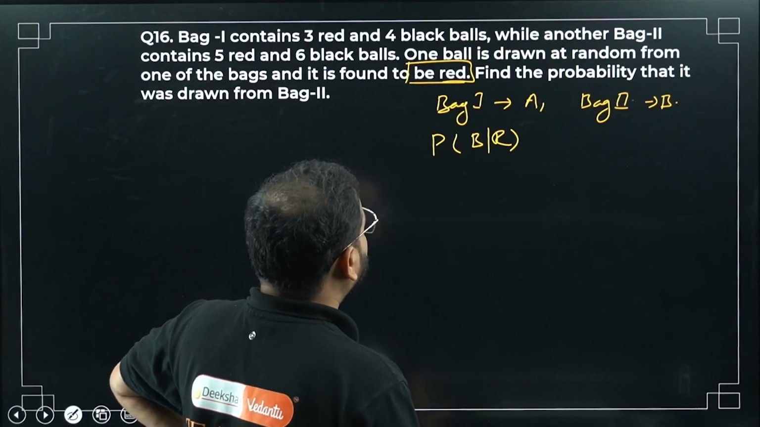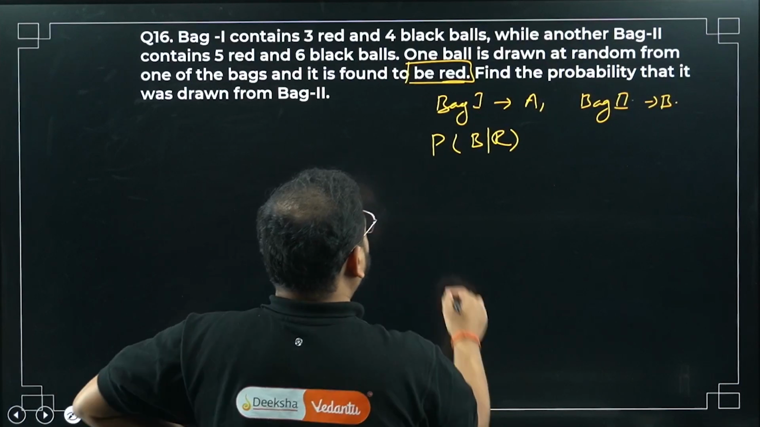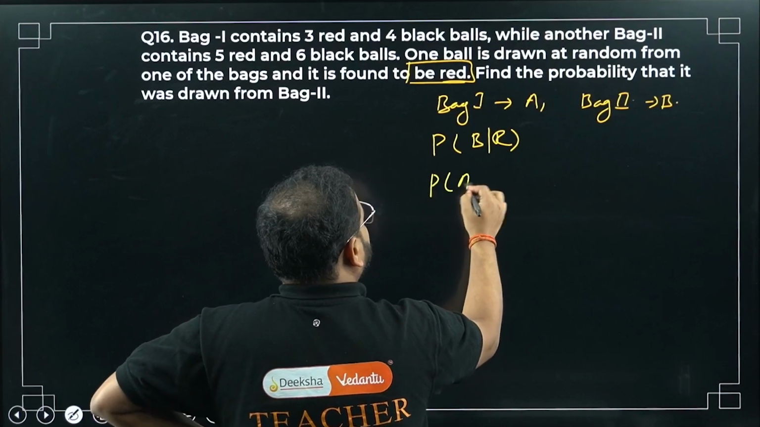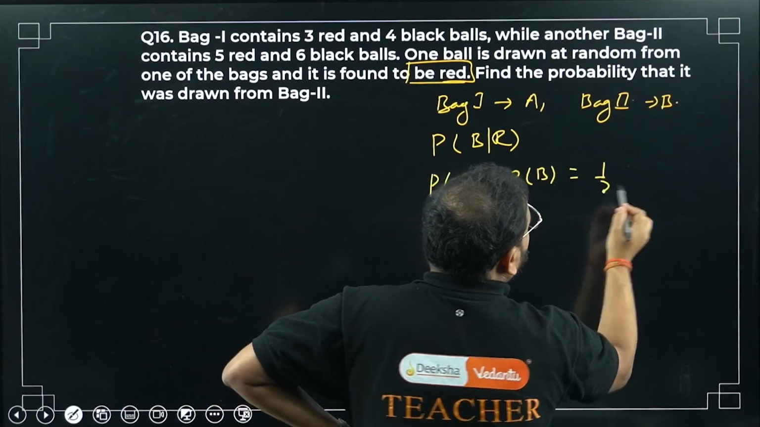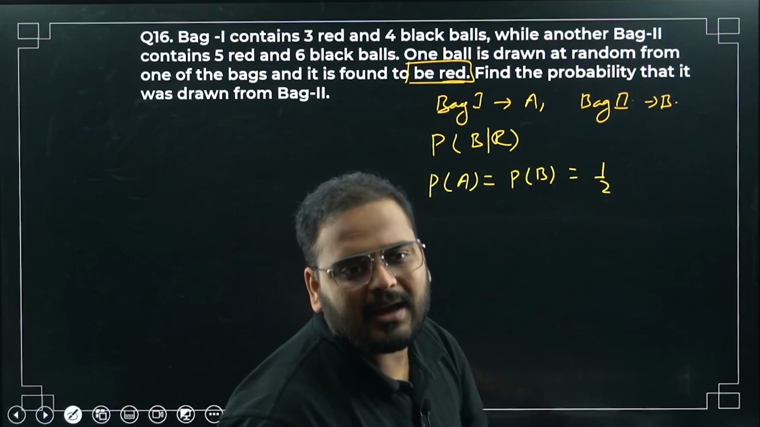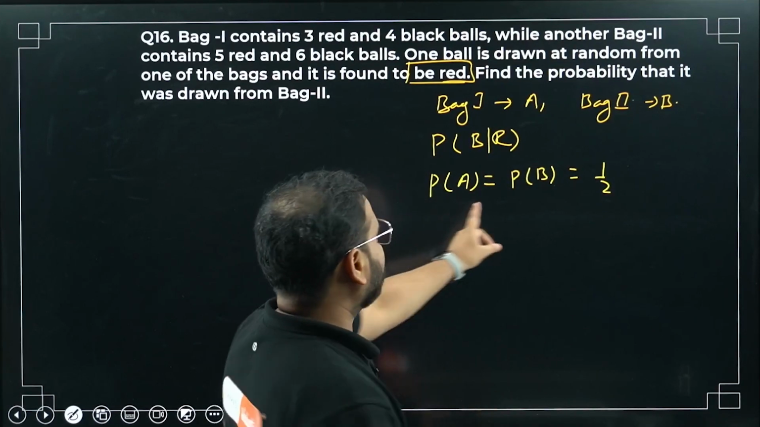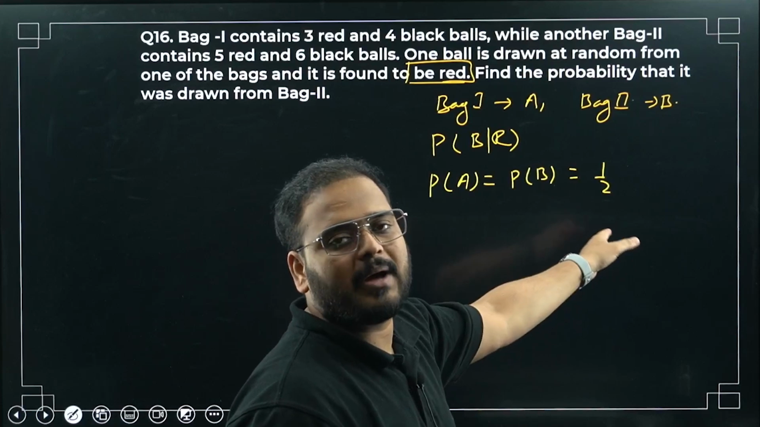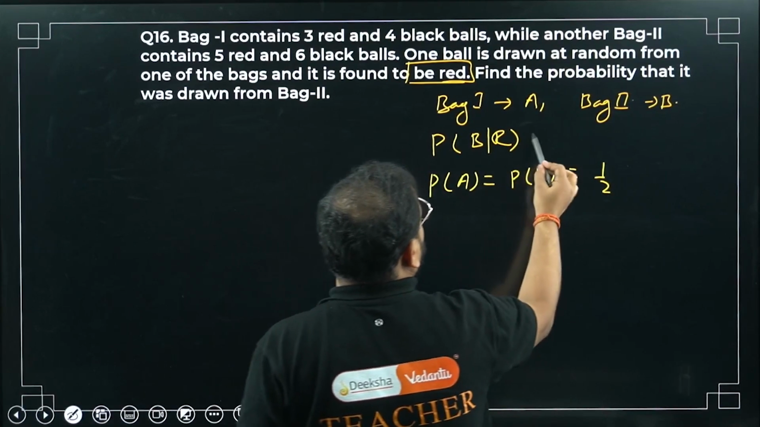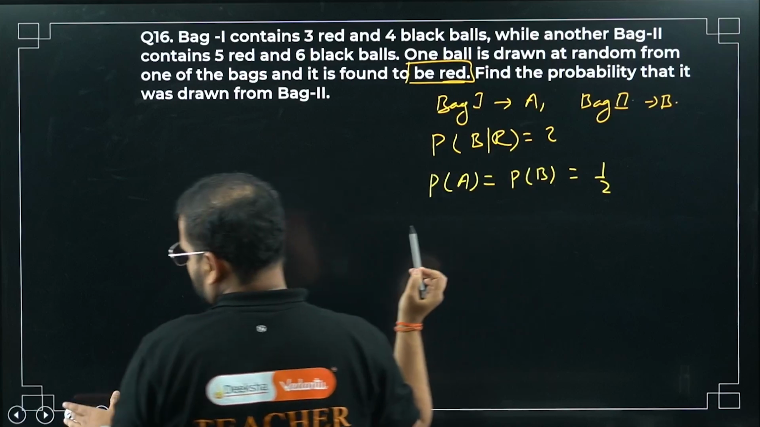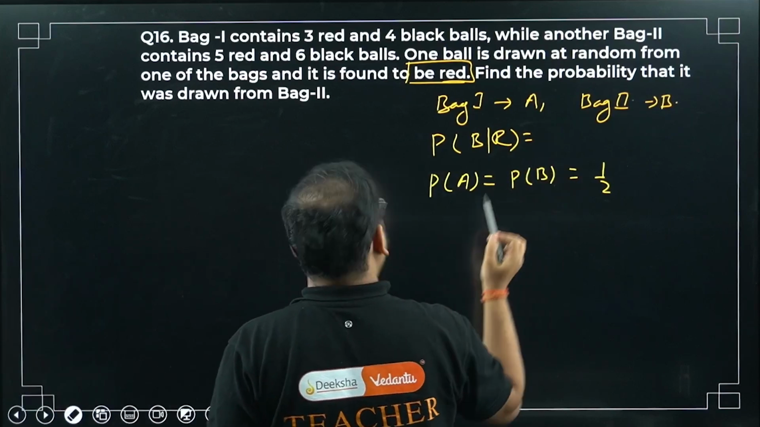So if I write, the probability of getting bag A is the same as the probability of getting bag B. Half and half. There are only 2 bags, so you can either pick bag 1 or bag 2. So half and half probabilities for picking bag A or bag B, which is bag 1 and bag 2. Clear? Now check out here. This is what we're looking for. This is the question mark.